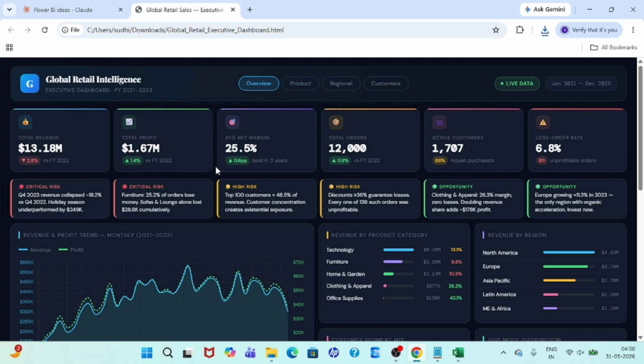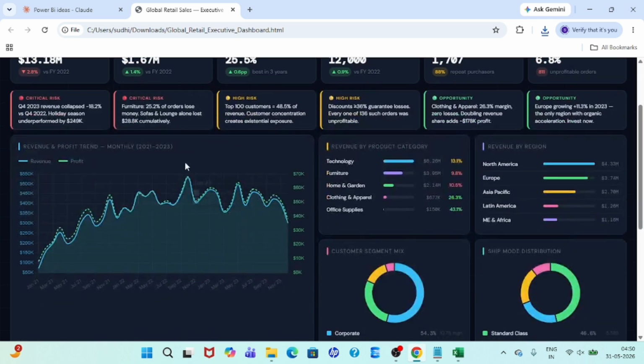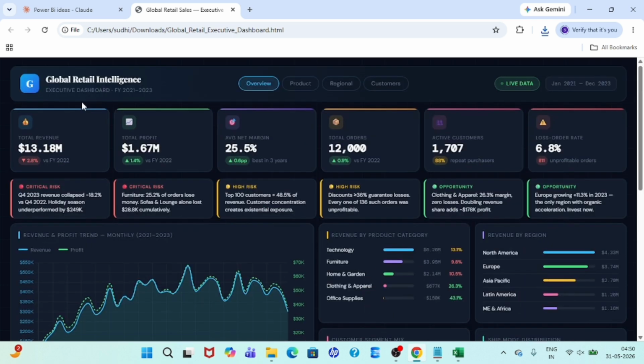So this is like the KPI. We have the KPIs: total revenue, total profit, average net margin, and all that. You can read it out, it is an HTML file, and the dashboard has been generated by Claude AI. This is the global retail intelligence dashboard, and these are the KPIs.